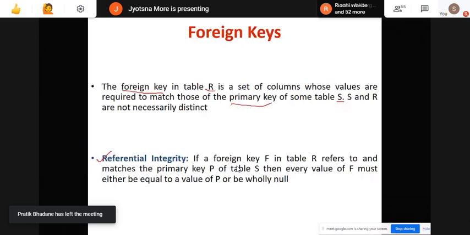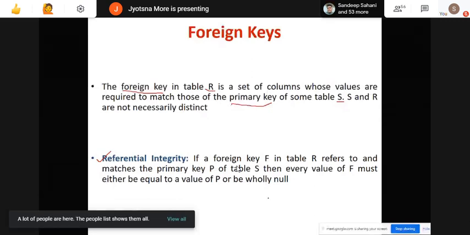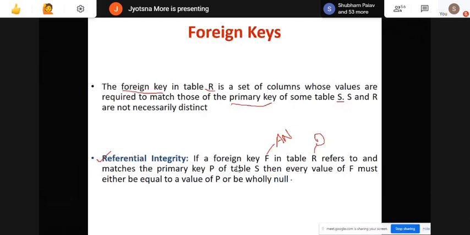If a foreign key F in table R, right now take account number, so this is our account number, and R is suppose my table depositor, refers to and matches the primary key P, again account number, of table S, that is my account table.